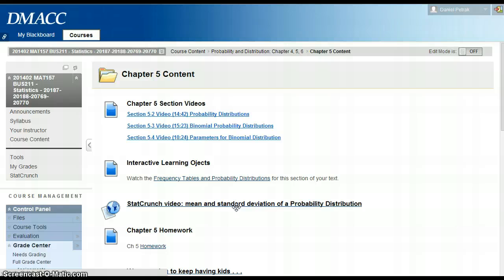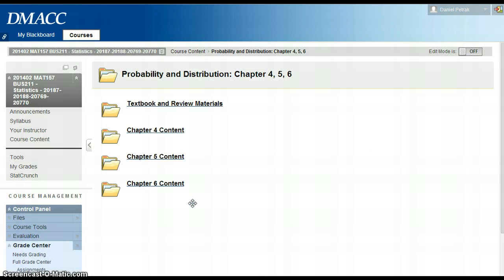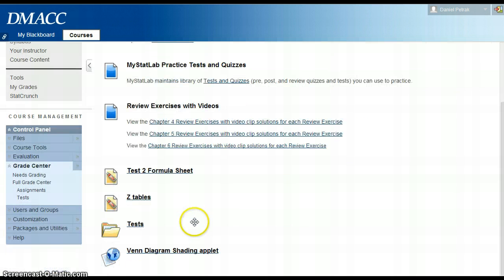That will speed up your homework if you're struggling with how to do those. And if you ever have questions, if you seem to be doing a lot of work, there's probably a technological way to do this, and I usually post those videos here. So make sure you're going through this flow when you're doing your work. I'm going to go back out here to chapters 4, 5, and 6 again. Textbook and review materials, getting ready for this test. We've got the old tests here from previous semesters.